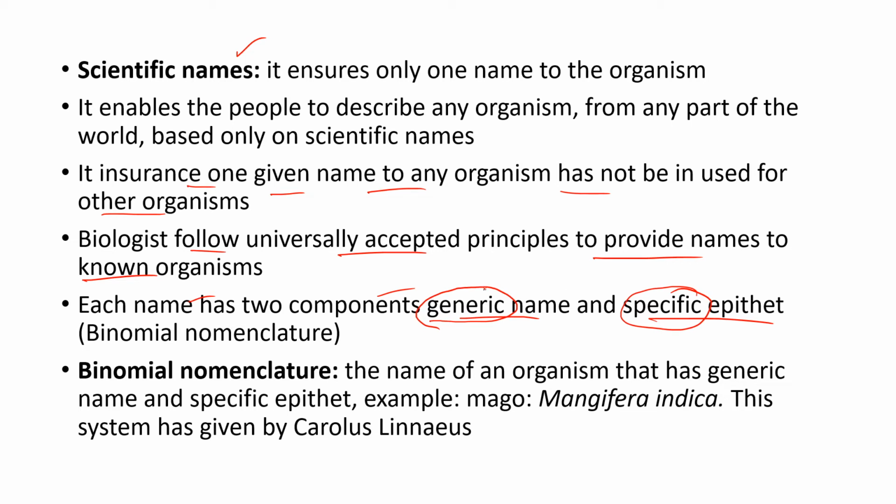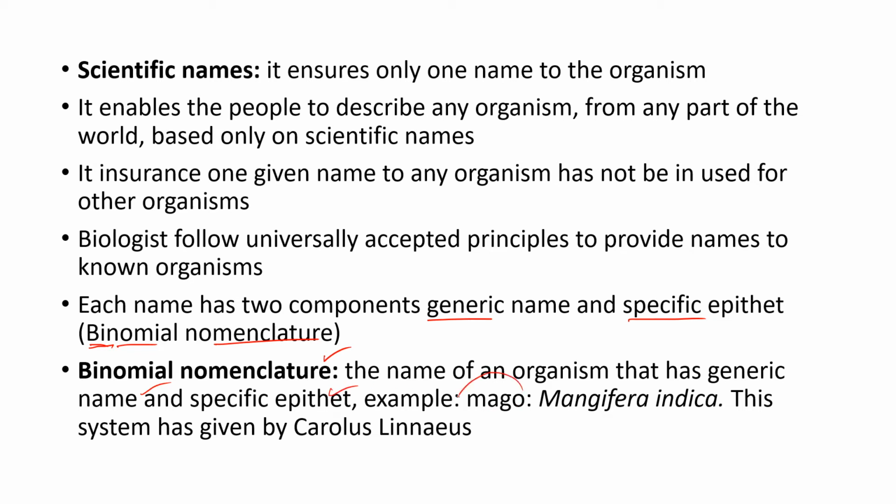Here you can see two names are given. Binomial means two names are given. Bi means two, nomial means name, and nomenclature means the process of giving a name to a particular organism. So together we call it binomial nomenclature. It is the process of giving a name to organisms, containing the generic name and specific epithet. So in binomial nomenclature, the name of the organism consists of the generic name and specific epithet.